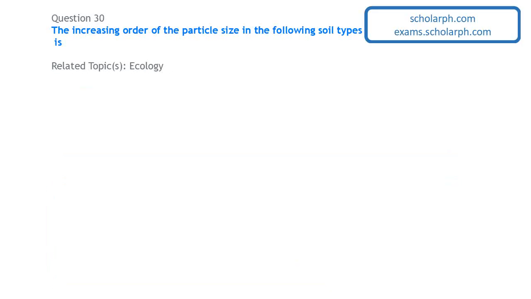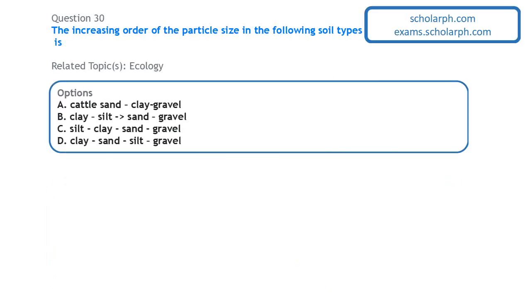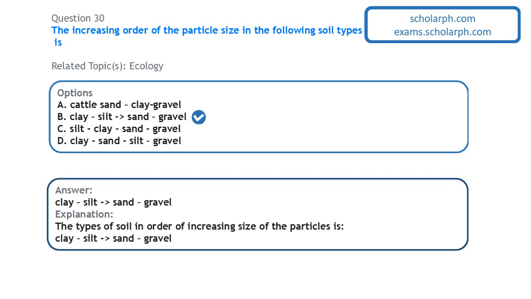Question 30. The increasing order of the particle size in the following soil types is. The one that has the smallest particle size is the clay, then the silt, then the sand, and then the gravel. So the gravel has the highest particle size, while the clay has the smallest. So in increasing order, that is from the smallest to the highest, we are going to have clay, silt, sand and gravel.